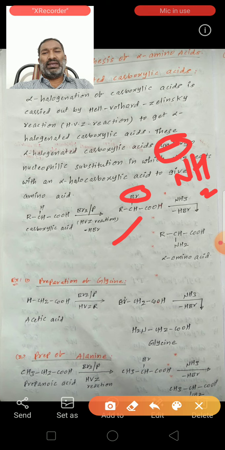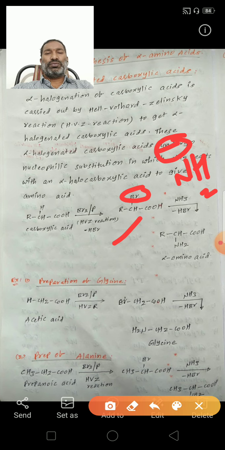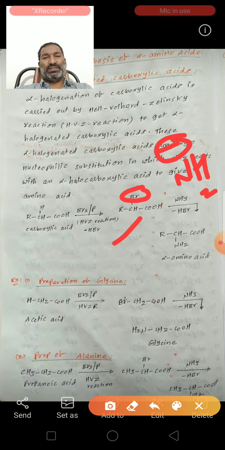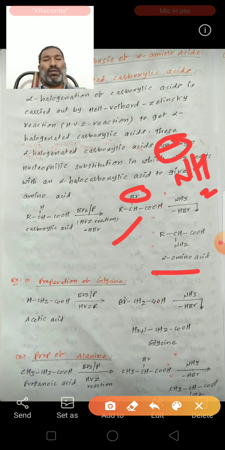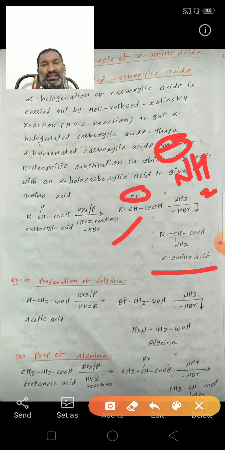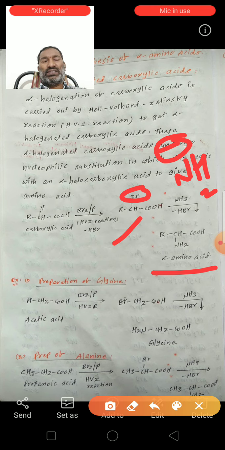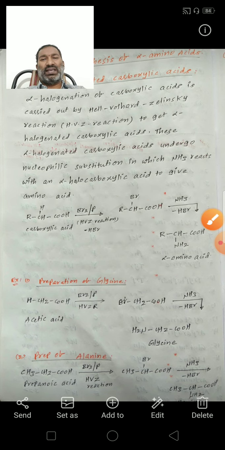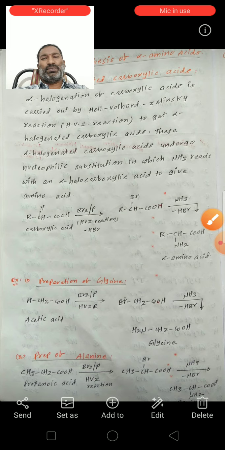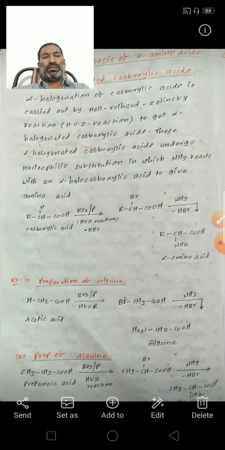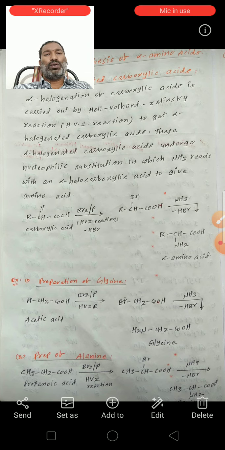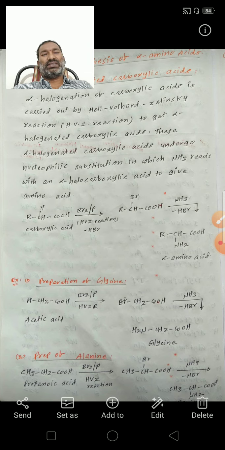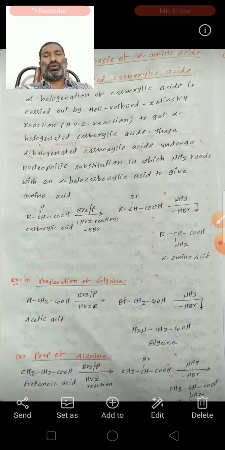So a nucleophilic substitution reaction takes place. So this is the alpha amino acid. So first the carboxylic acid undergoes alpha halogenation, then this alpha halo carboxylic acid reacts with ammonia to form an alpha amino acid.